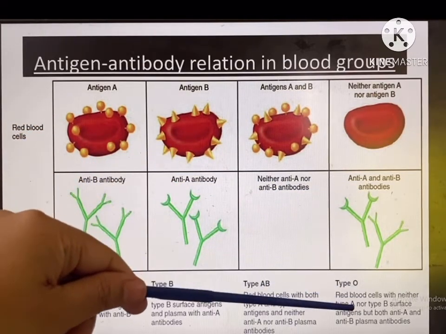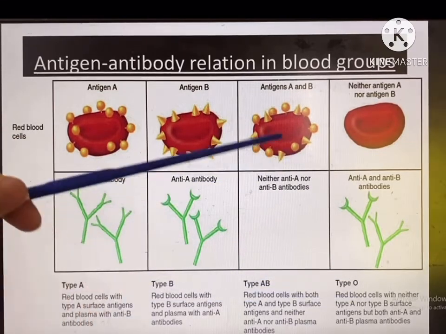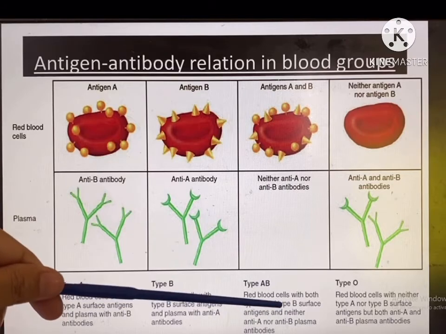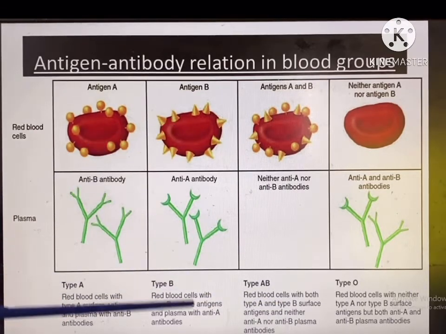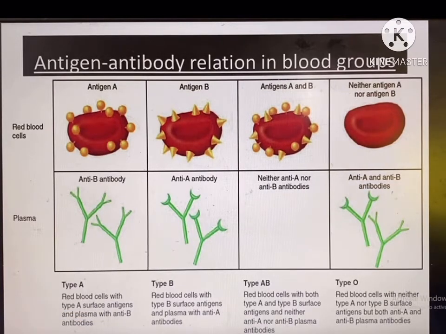This is called type O. That means no antigen, O blood group; both antigens, AB blood group; only B antigen, B blood group; A antigen, A blood group. Clear? I hope you could understand, and you should practice at home following the table in your textbook.